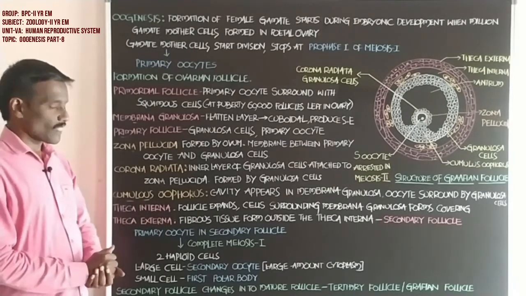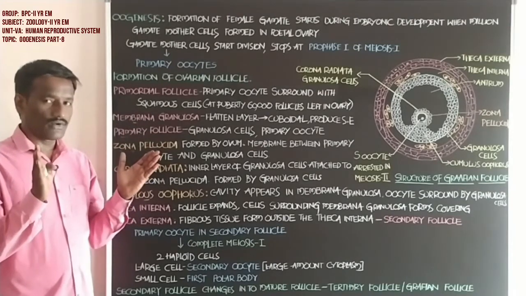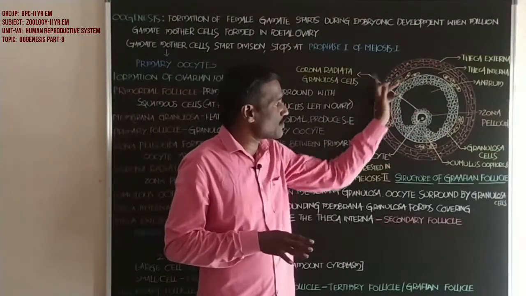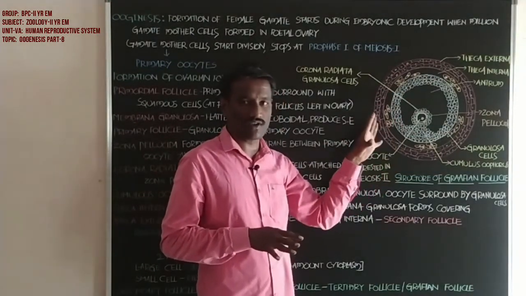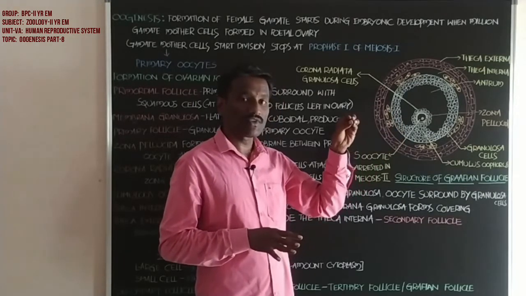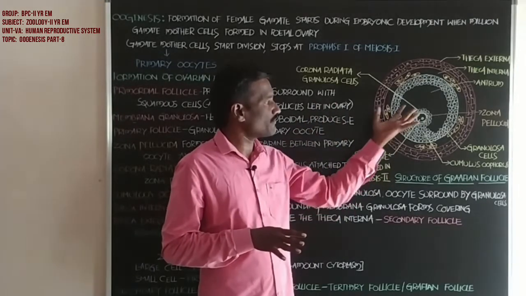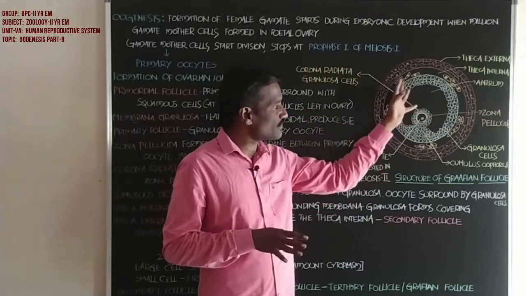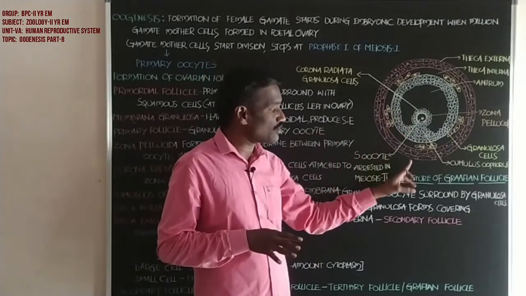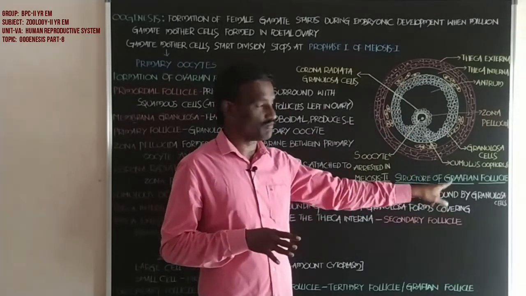Now, this is the entire follicle, the ovarian follicle, with different arrangements of development in sequence. It shows the sequential development, and finally goes to maturation and develops into the Graafian follicle.